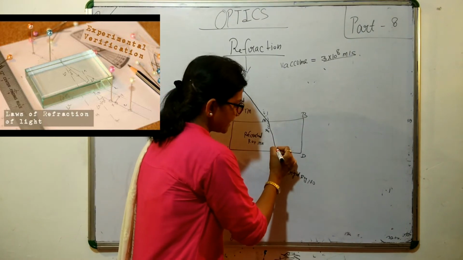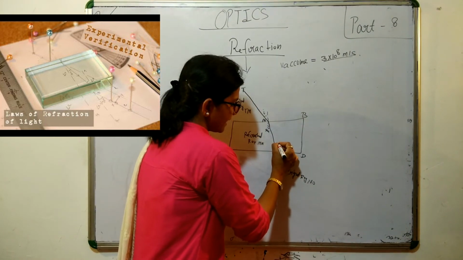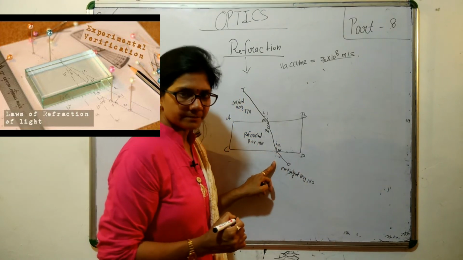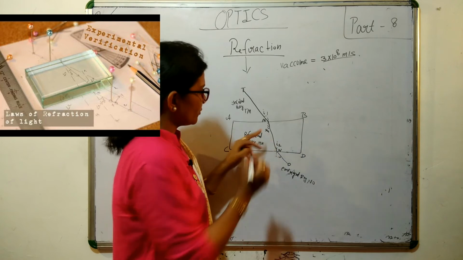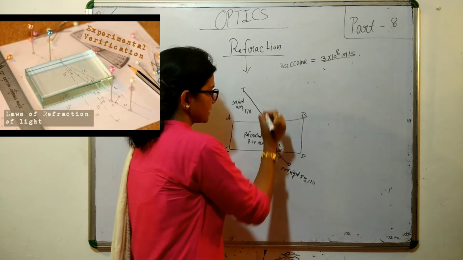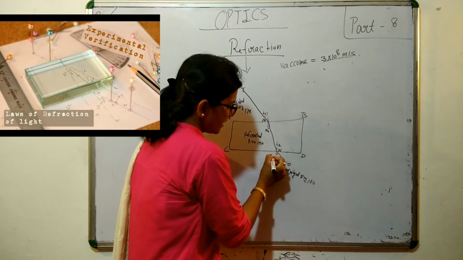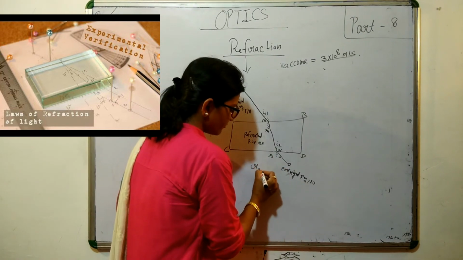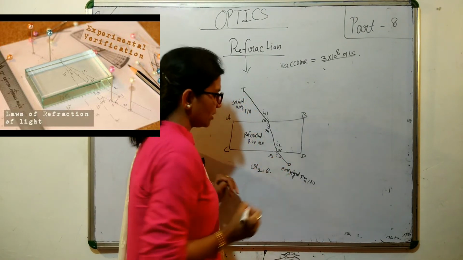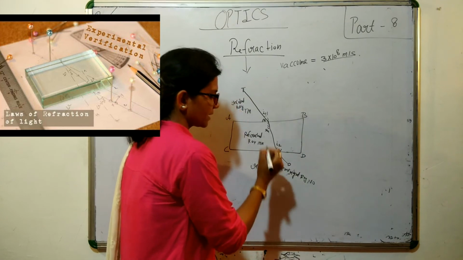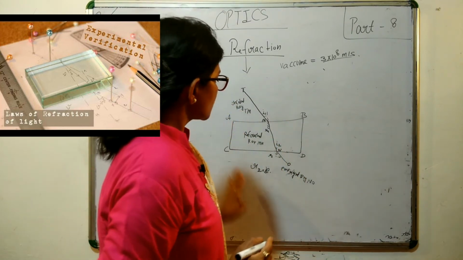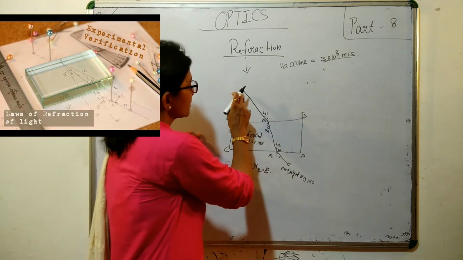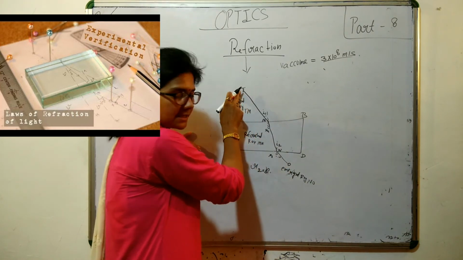Then here it is again the angle of incidence at the second point, and the first was R1, and it is R2, the angle of refraction. This angle of refraction we also call the angle of emergence. Clear?